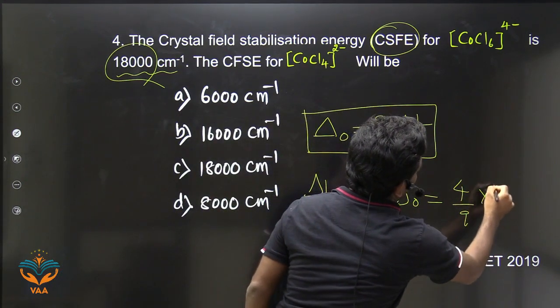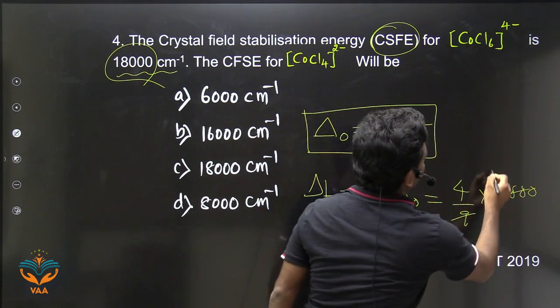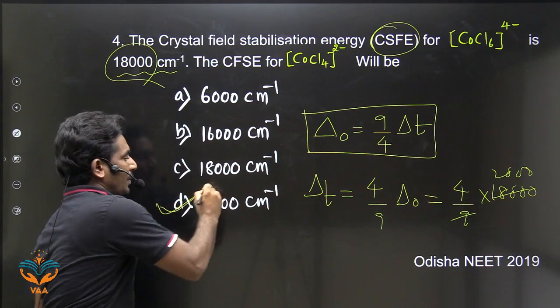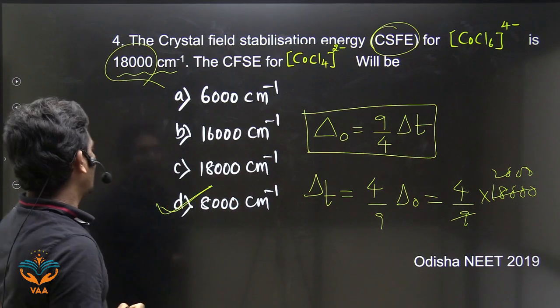4/9 into 18,000. So what is the answer? 2,000, and 4 into 2 is 8,000, right? Answer is D. Answer is D.